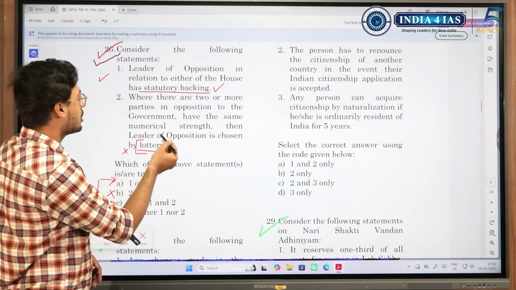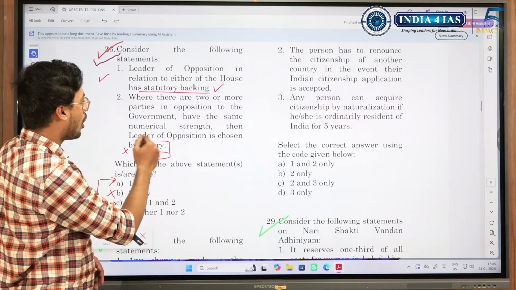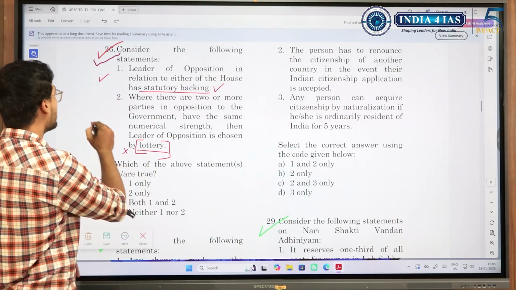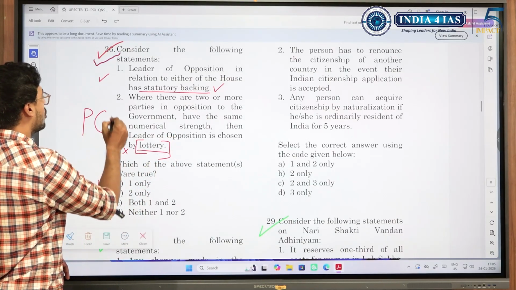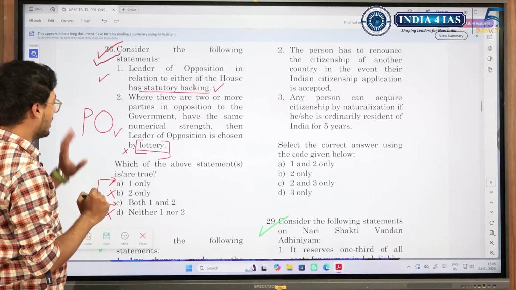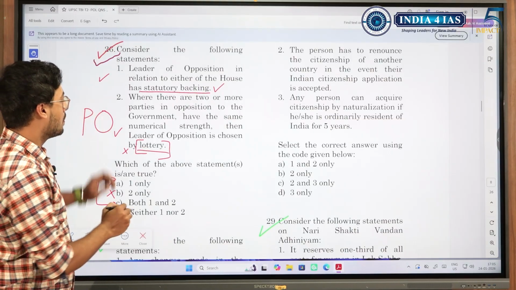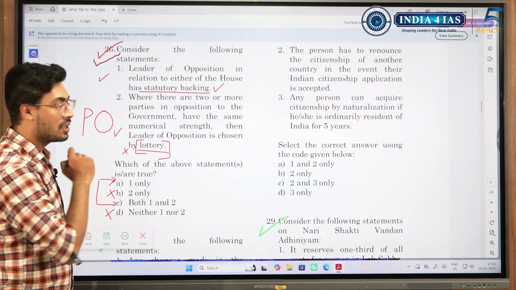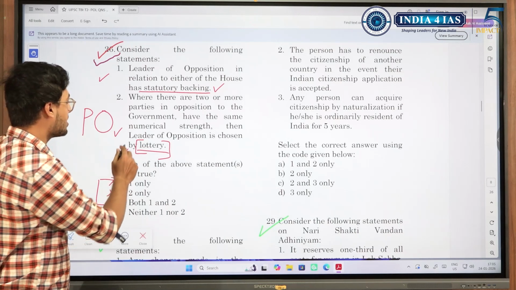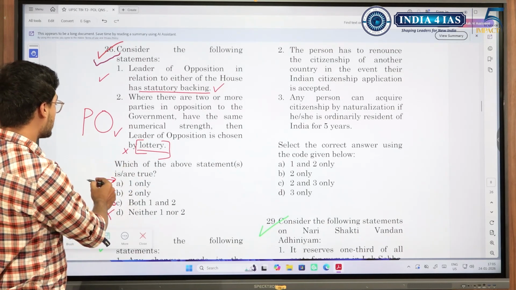Actually, the answer to this question is when there are 2 opposition parties with similar strength, it is the presiding officer who will decide who shall be the leader. So in case you do not know about this, but you know that the chances of deciding it by lottery are very less, then you would have considered it wrong and got the answer as 1.